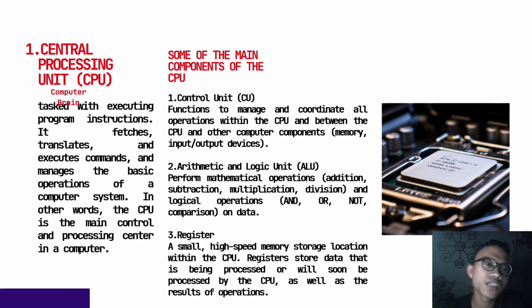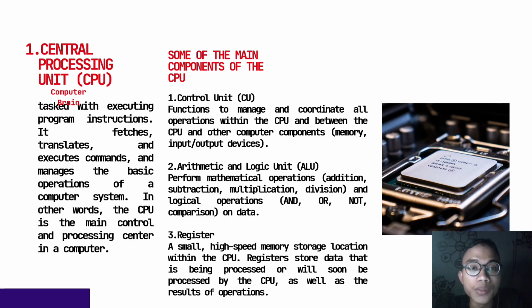Number 1. CPU, or Central Processing Unit, the computer's brain, tasked with executing program instructions. It fetches, translates, and executes commands, and manages the basic operation of a computer system. In other words, the CPU is the main control and processing center in a computer.